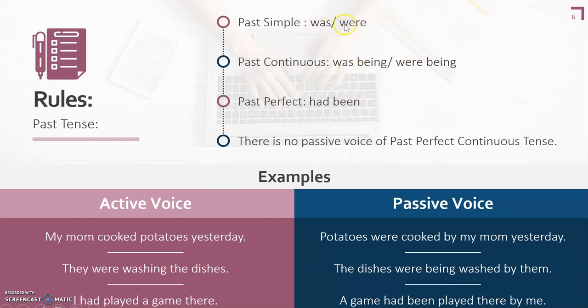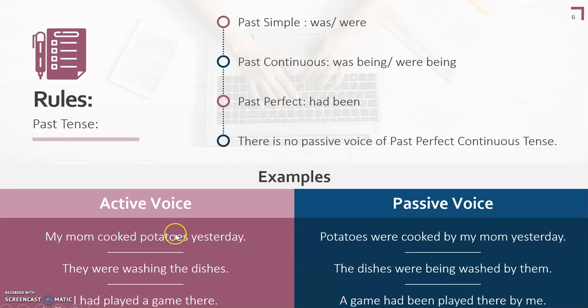When you talk about past simple, was and were. For past continuous, was being, were being, and the ing form of the verb comes in the third form. Past perfect, had been, and there is no passive voice of past perfect continuous. So let's look at its examples.